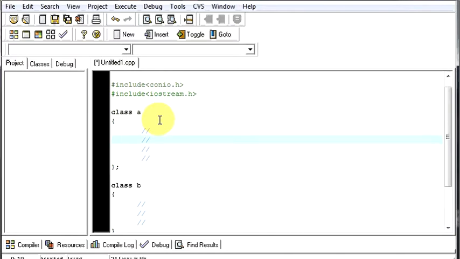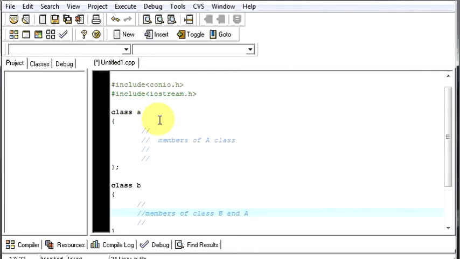Here in class A, what you have is only the members of class A, but here you have the members of class B and A. So here you have the members of both class A and class B.